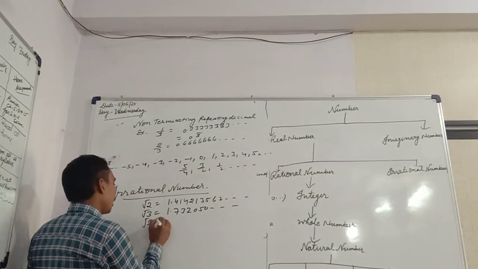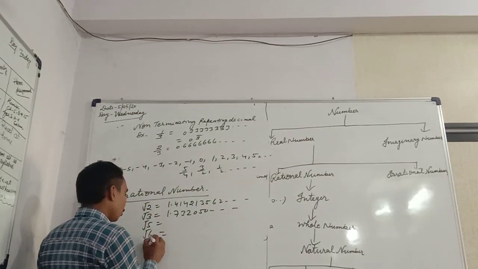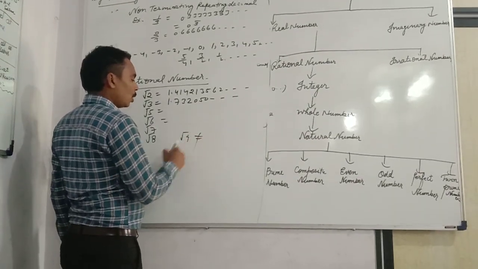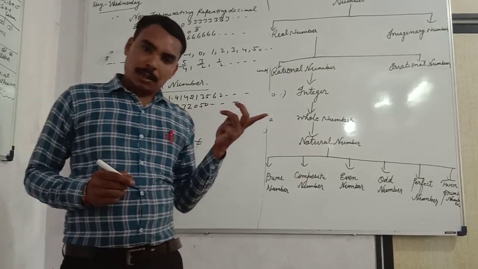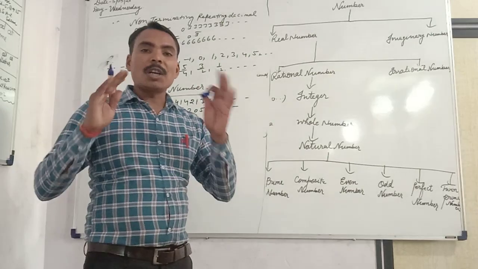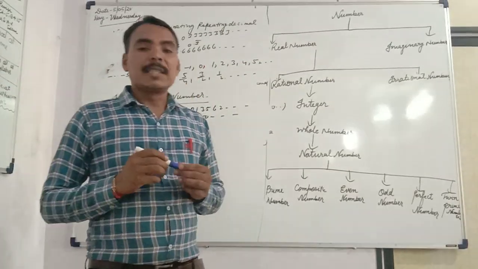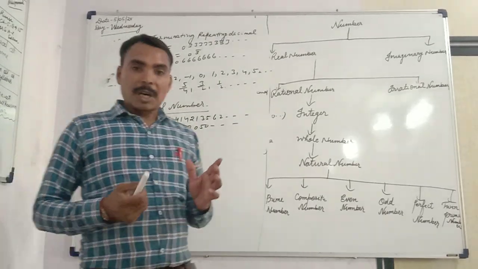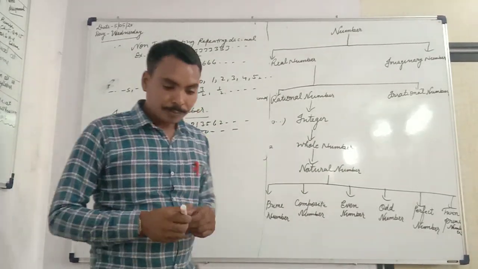And root 5, 2 point something, root 6, root 7, root 8. Root 9 is not an irrational number. Root 9 is a rational number. Okay? Because if the square root is not a perfect square, this is the irrational number. But if the square root is a perfect square, this is called the rational number.